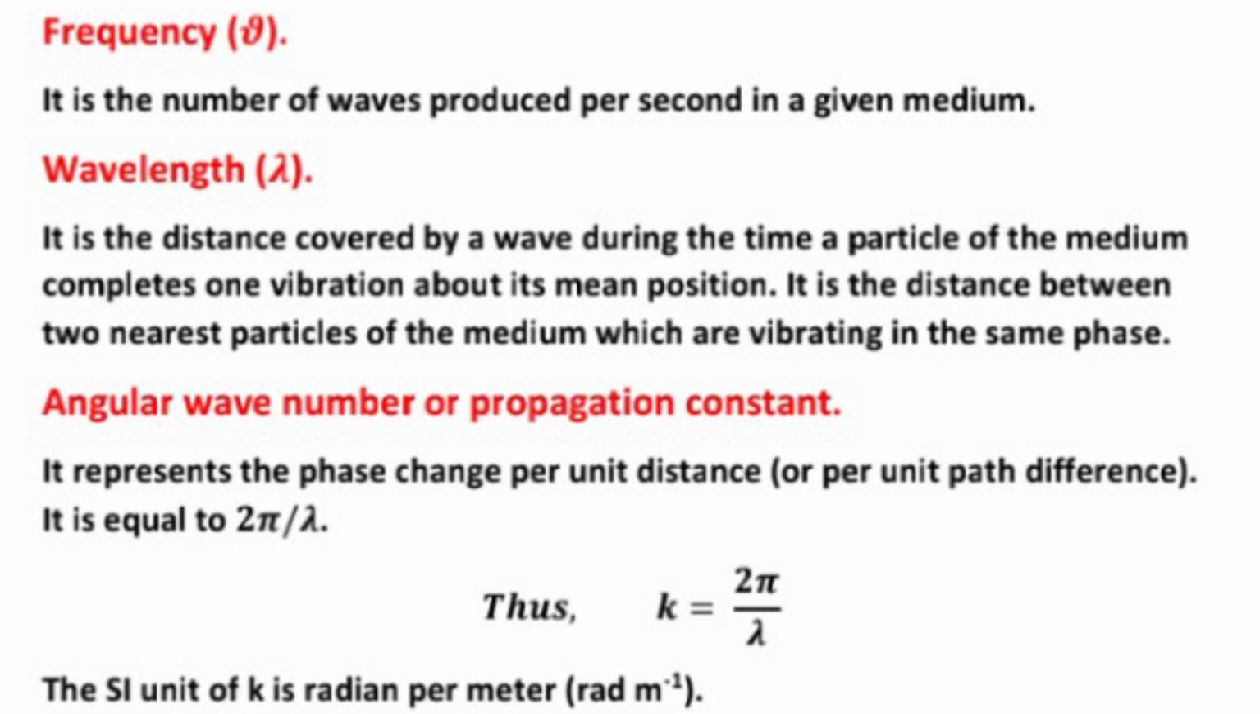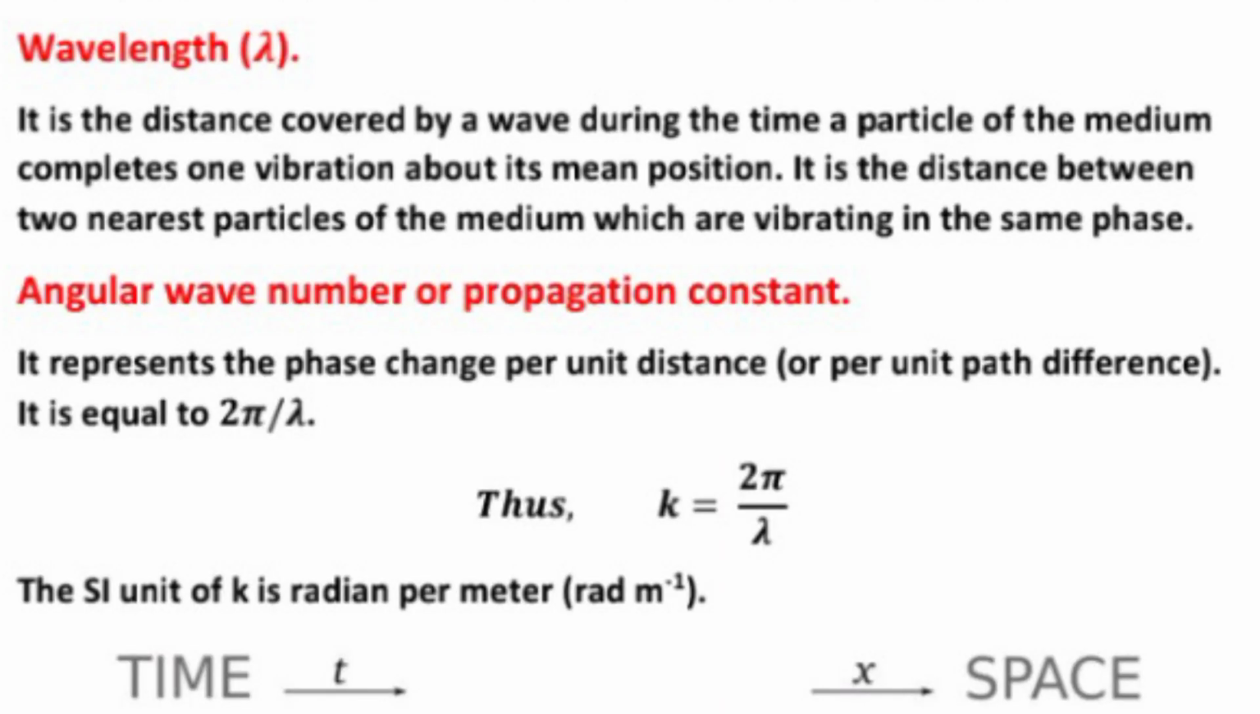Angular wave number or propagation constant. It is also called angular wave number. It represents the phase change per unit distance. It is equal to 2 pi upon lambda and it is denoted by k. SI unit of k is radian per meter.